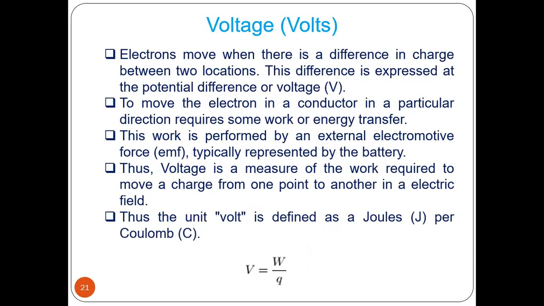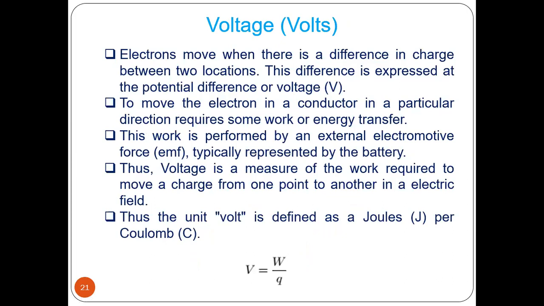Now voltage. Electrons move when there is a difference in charge between two locations. This difference is expressed as the potential difference or voltage. To move the electron in a conductor in a particular direction requires some work or energy transfer.